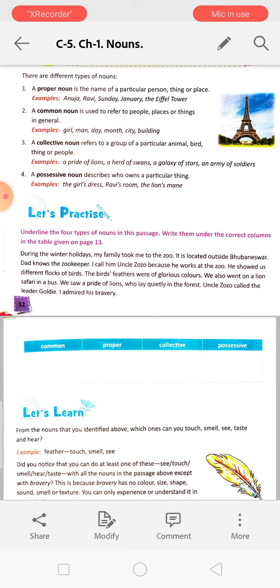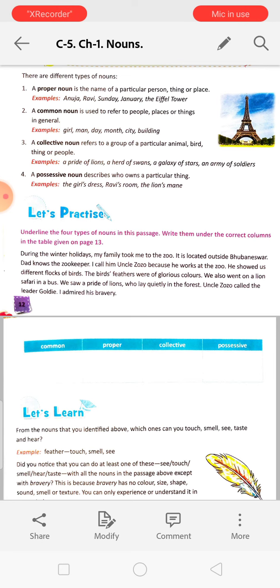I will tell you only 2 lines. During the winter holidays, my family took me to the zoo. So, zoo is a name of a place, so it is a common noun. It is located outside Bhubaneswar. Bhubaneswar is the name of a particular place, so it is a proper noun.